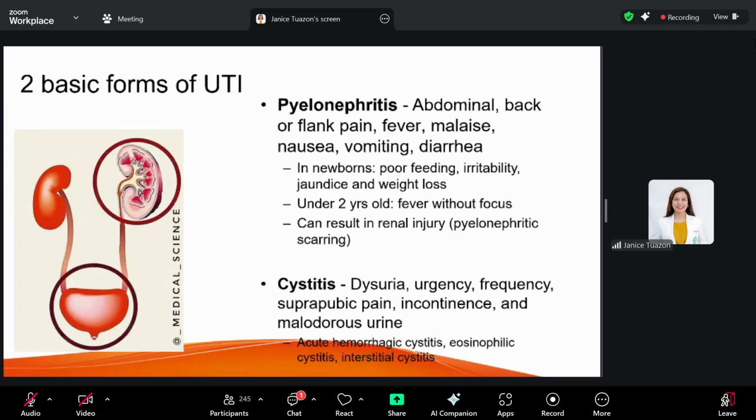Okay? Cystitis, on the other hand, usually involves your bladder infection, and they present more with irritative symptoms like dysuria, urgency, frequency, suprapubic pain, incontinence, and malodorous urine.